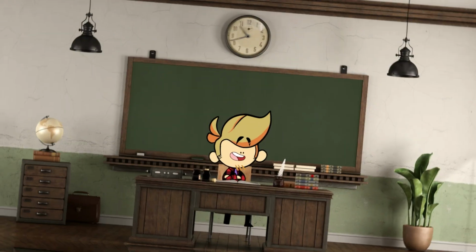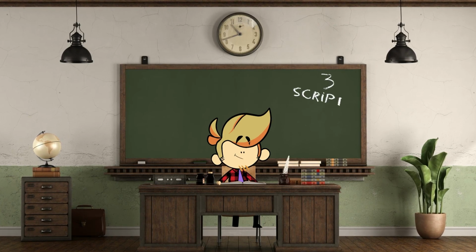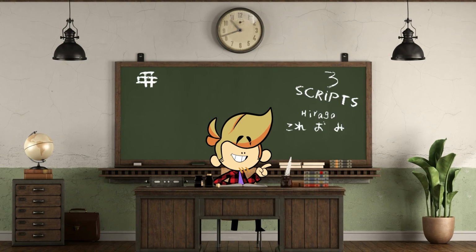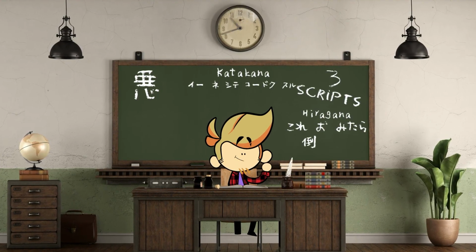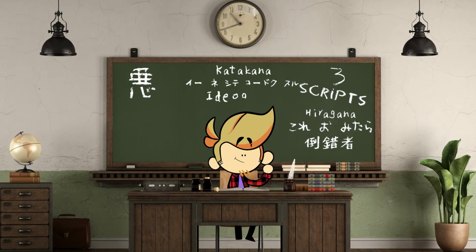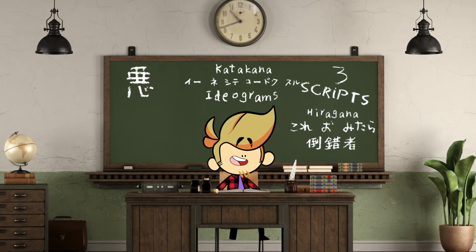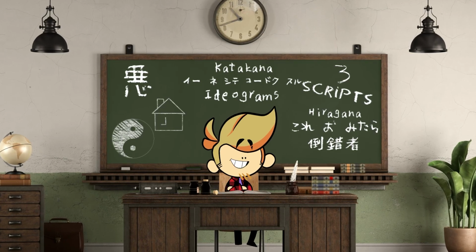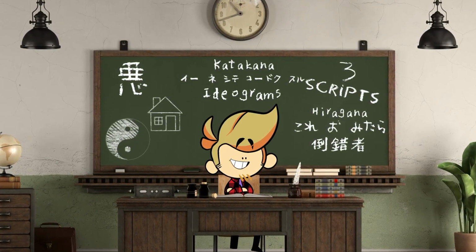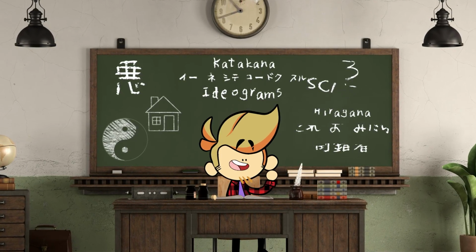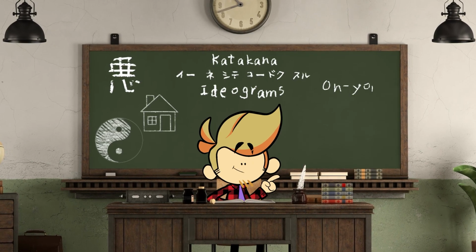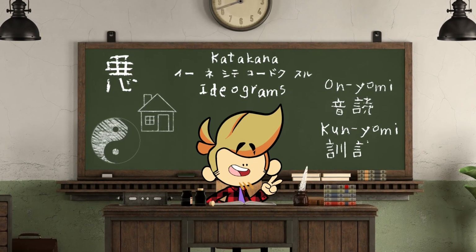For context, kanji is one of 3 scripts, or forms of writing that the Japanese use in their language, the others being hiragana, what I showed you earlier, and katakana. Kanji are Chinese characters first introduced to Japan in the 5th century and are ideograms, meaning they are characters that represent symbols or concepts. The Japanese took those Chinese characters as well as their original pronunciations and combined it with their own spoken language. This resulted in kanji having 2 different pronunciations, Onyomi, the original Chinese, and Kunyomi, the Japanese.